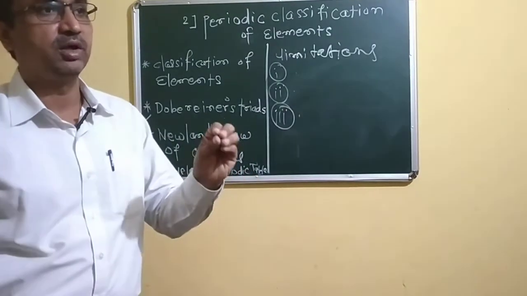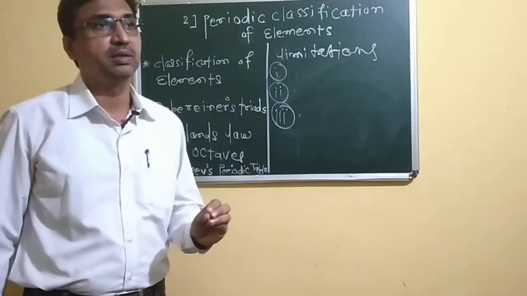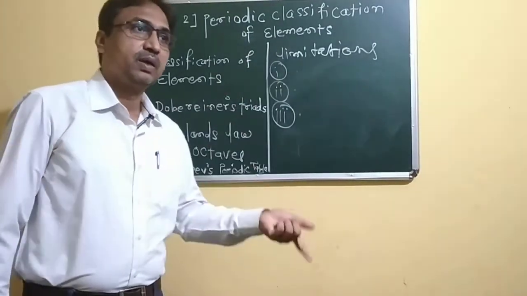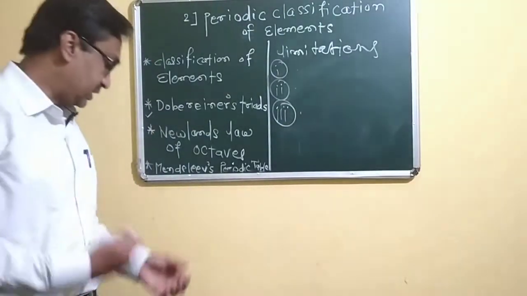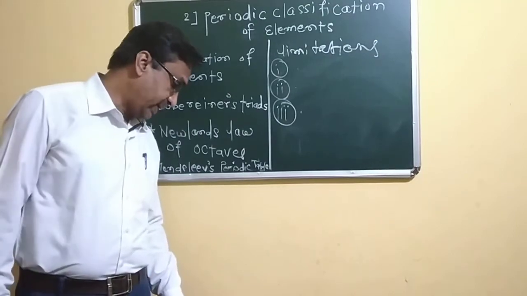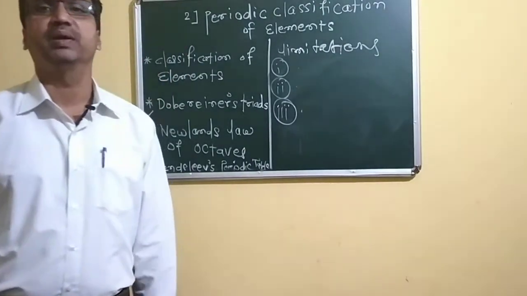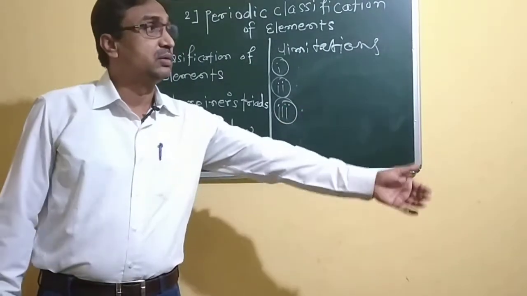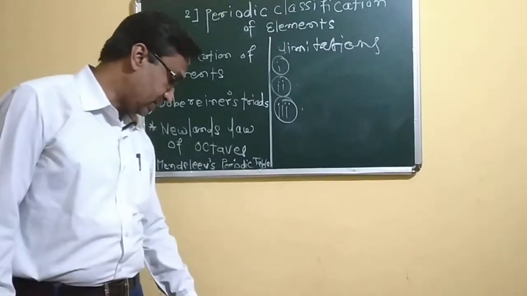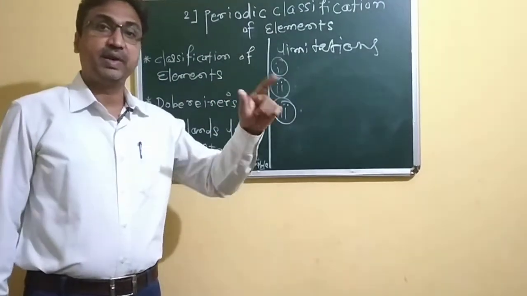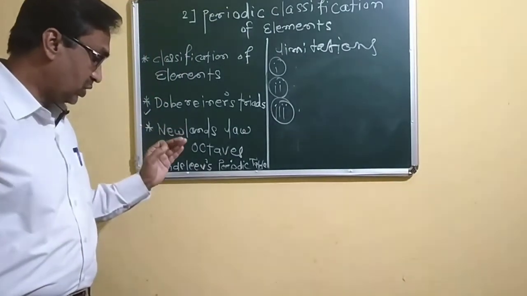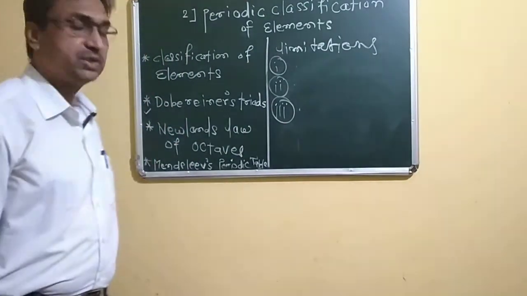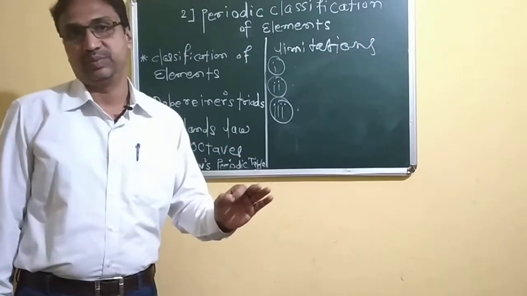Rather than that, cobalt and nickel are placed in the column of the halogens. They have different properties. And another point: cobalt and nickel have properties the same as iron, and this iron is placed in the musical note Ni, which is with oxygen and sulfur.